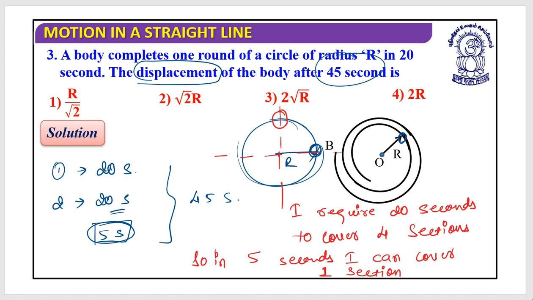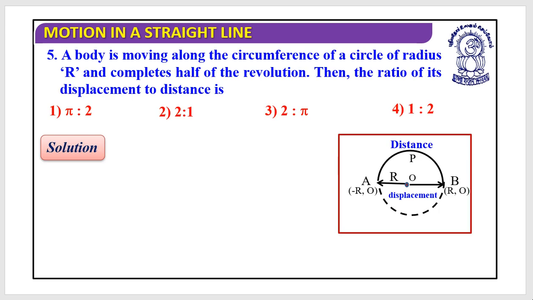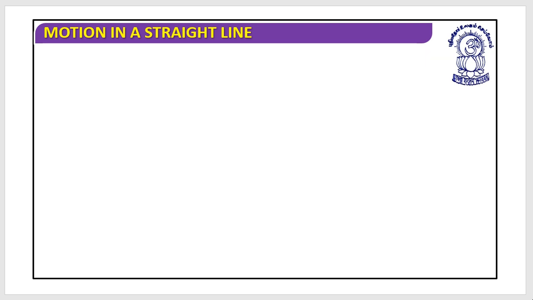Now again, reconsider this situation. You have started initially with this, started moving, and by 20 seconds you have completed your first lap. Moving onwards, by the second revolution, you have ended up with 40 seconds. Now you have 5 more seconds, so you are at this position. Now you need to calculate the displacement. So the things would look like this. This is the circle.